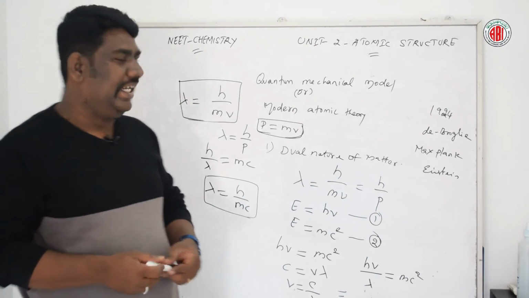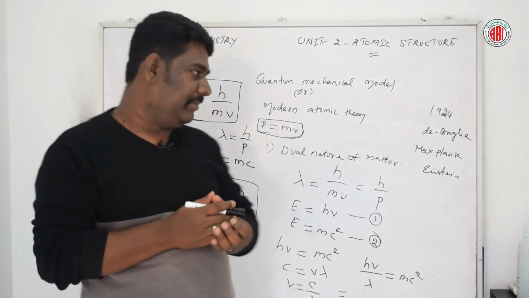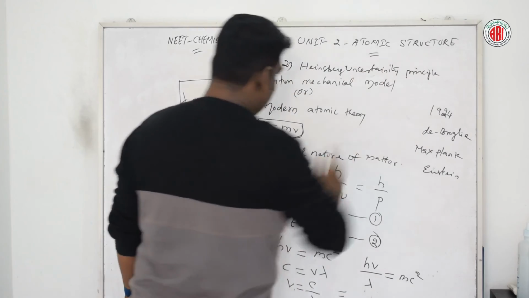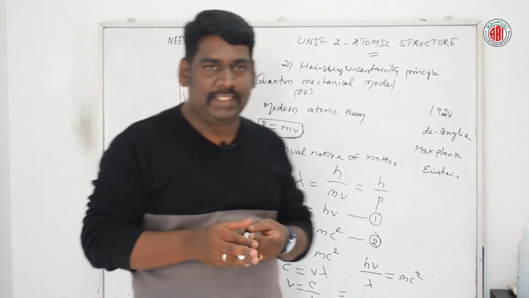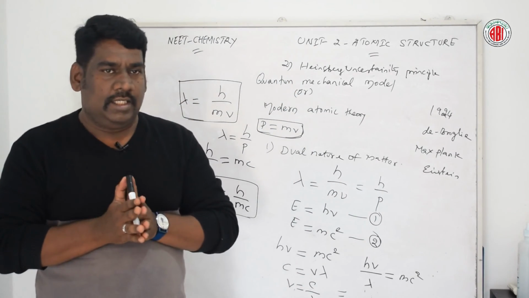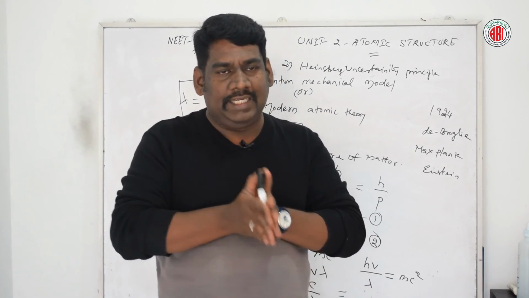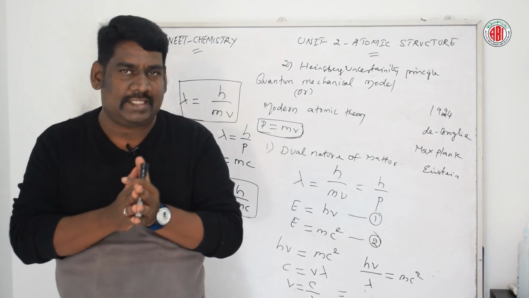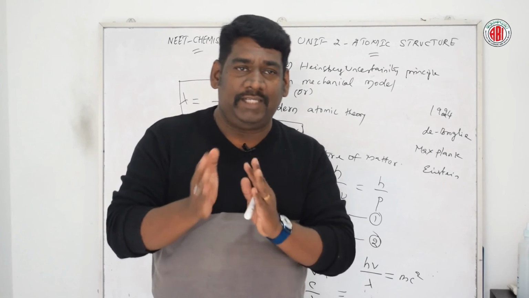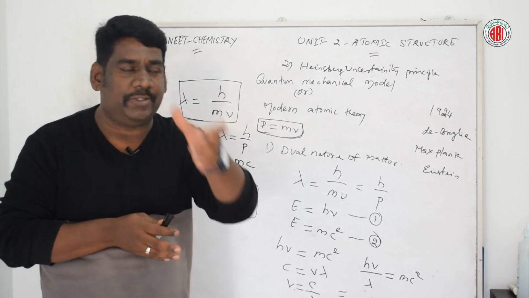Next, we are going to discuss the Heisenberg uncertainty principle, the second one. The meaning of uncertainty is not accurate. Now talking about this particular principle, it is highly impossible to measure simultaneously both the position and the momentum, I mean the velocity, of a microscopic particle with absolute accuracy.